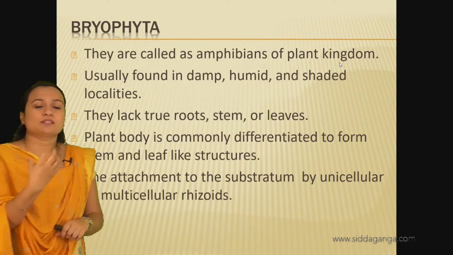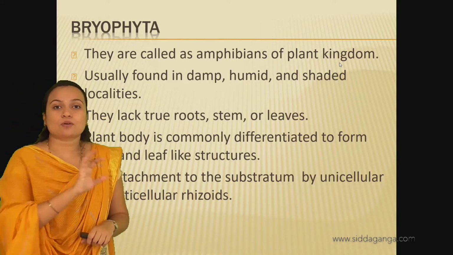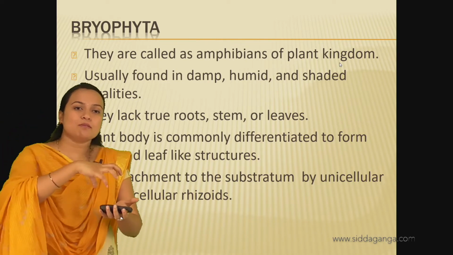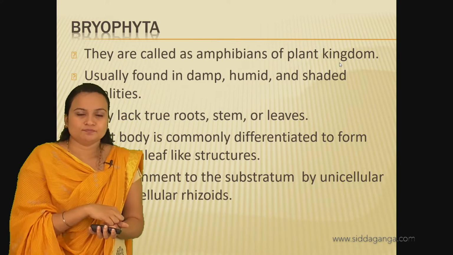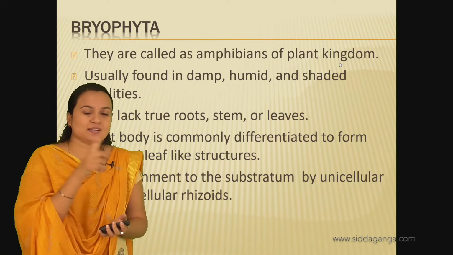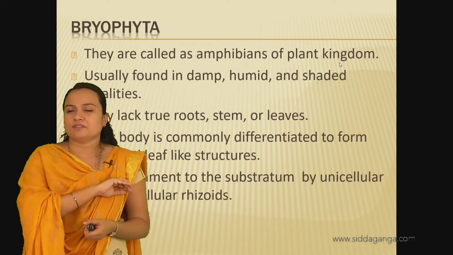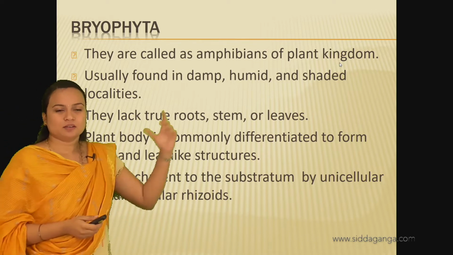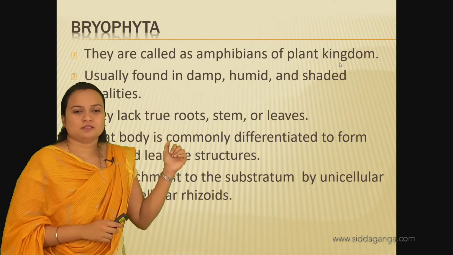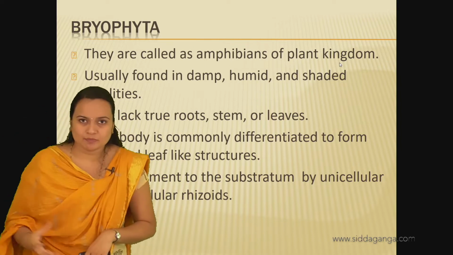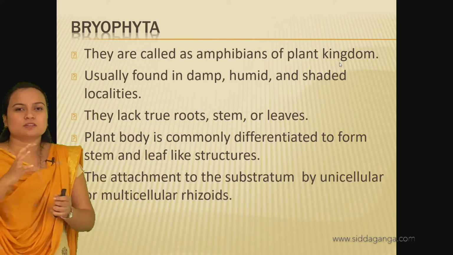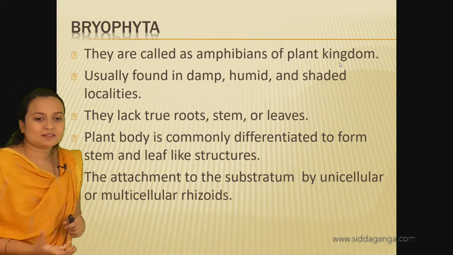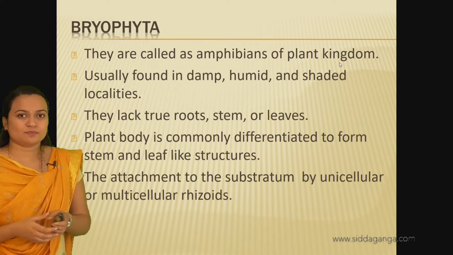Like how we see fibrous roots and tap roots, they are not the true roots, they are adventitious roots, and these rhizoids help in the attachment to the substratum. So if you compare the Thallophyta and Bryophyta, in Thallophyta there were no such divisions into distinct body parts, but in the Bryophyta you can see some development, some distinguishable body characters, at least leaf-like or stem-like structures, right.